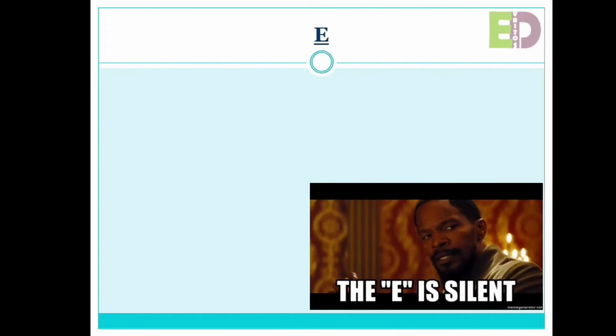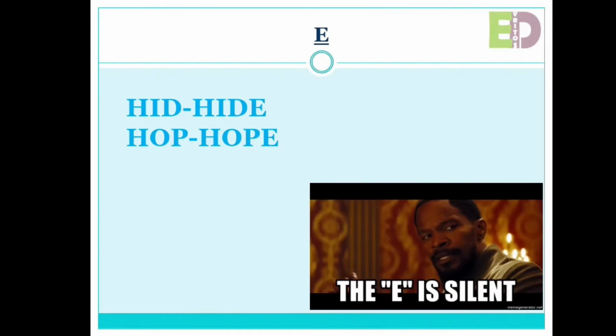Letter E can also affect the pronunciation if it has a vowel sound. I hope you all know vowel sounds. Vowels are A, E, I, O, U. So whenever a spelling has a vowel sound before E, it can affect the pronunciation. Hid will become hide. Hop will become hope. Slid will become slide.